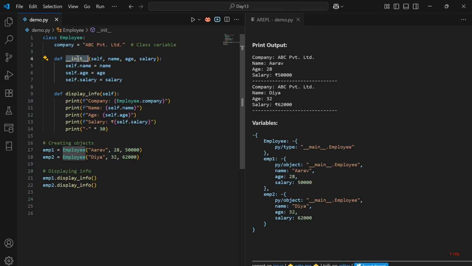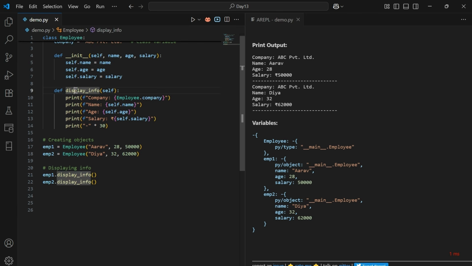The init method is a constructor. It runs automatically when we create a new employee. It takes the name, age and salary of an employee and stores them in variables specific to that object using self. The display_info method prints the details of an employee, including the shared company name and the personal information.